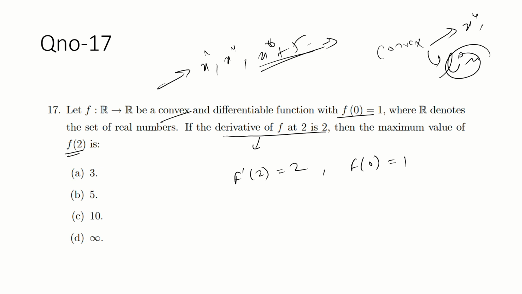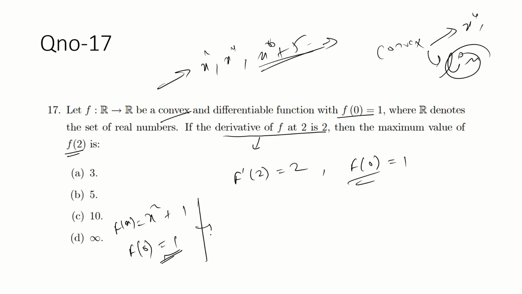The linear function is also convex, so don't confuse that. Suppose you take f(x) = x square plus 1. If you put in 0, that is satisfied.